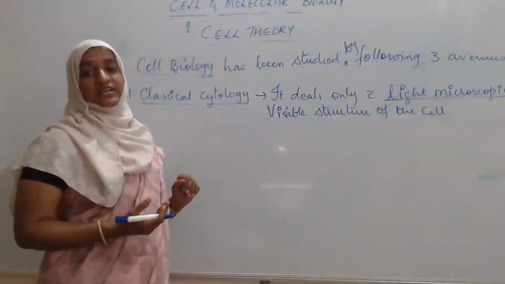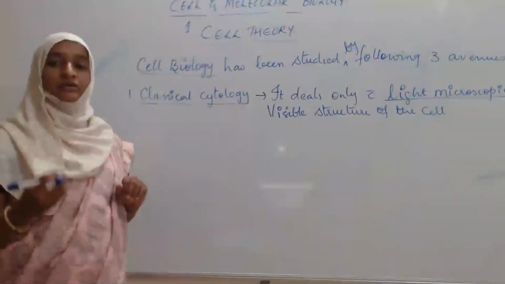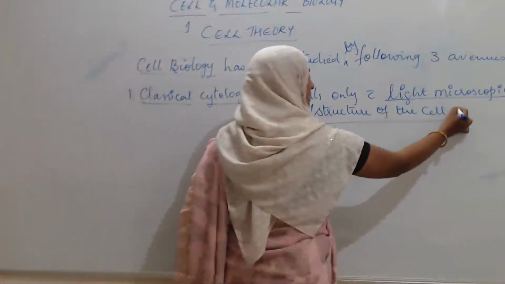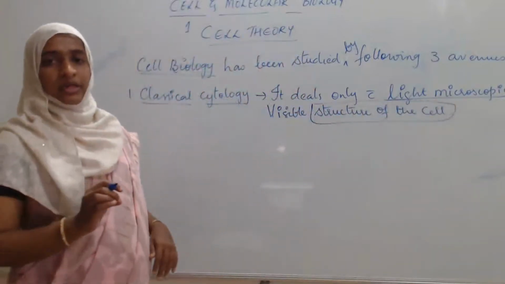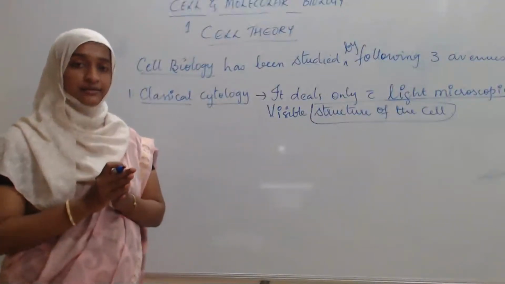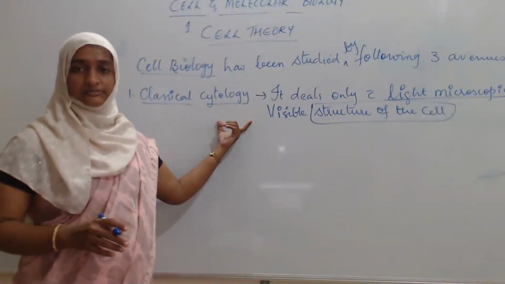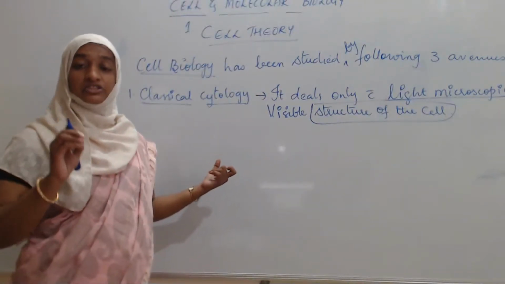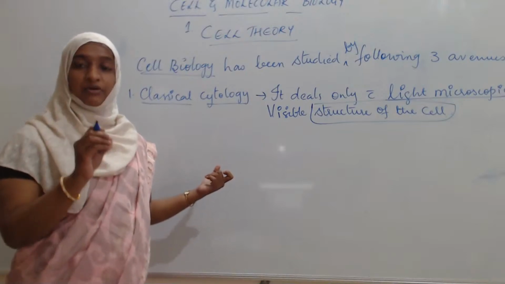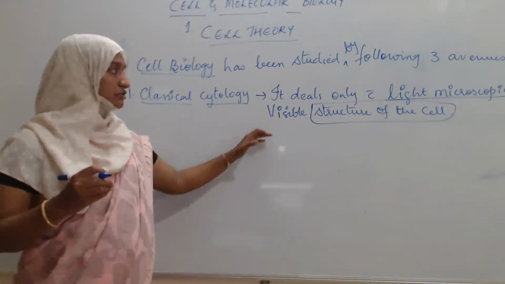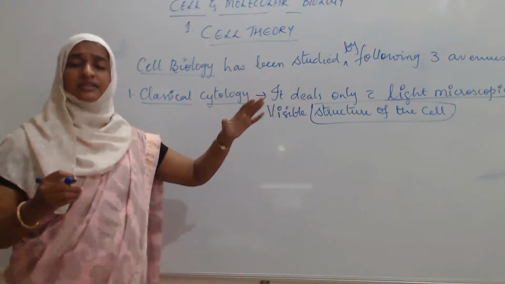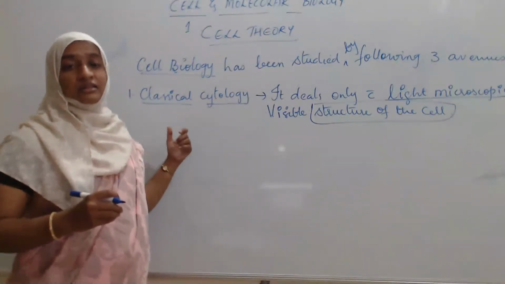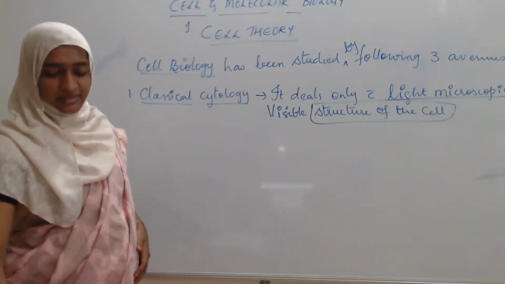Microscopes are of different types, such as the simple microscope, compound microscope, light microscope. Among that, whatever structure of the cell is visible through the light microscope will be studied under classical cytology. There will be different structures in the cell. Some of these structures are not visible with the help of a compound or simple microscope, so they use the light microscope. Altogether, the structures visible with the light microscope are studied under classical cytology. Then the second one is the cell physiology.